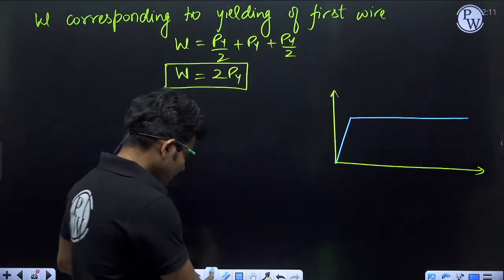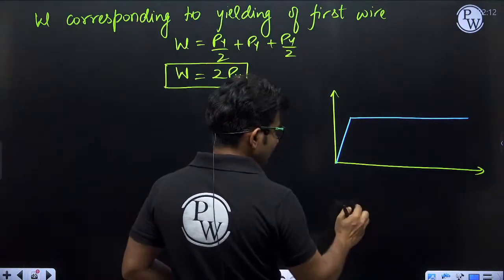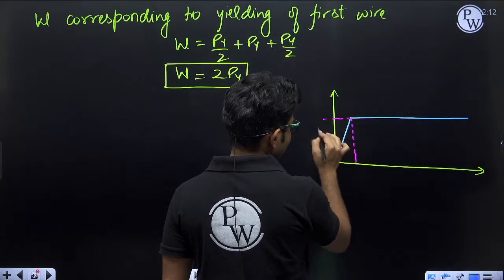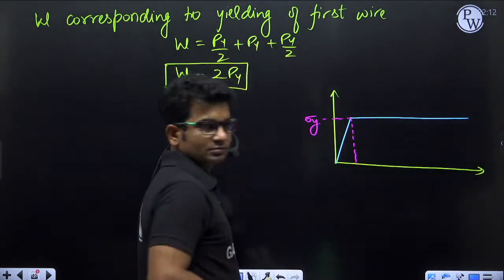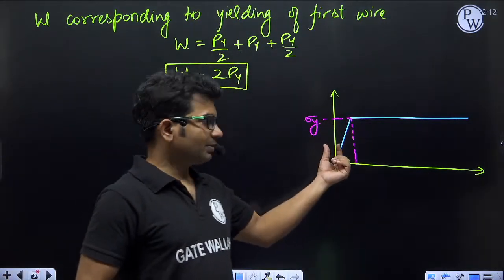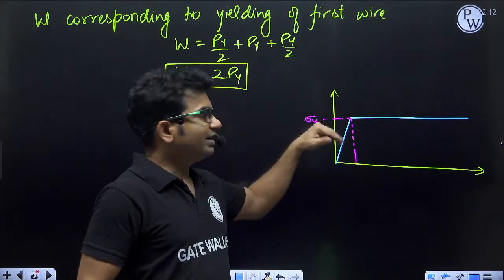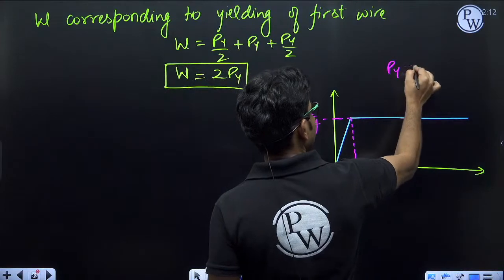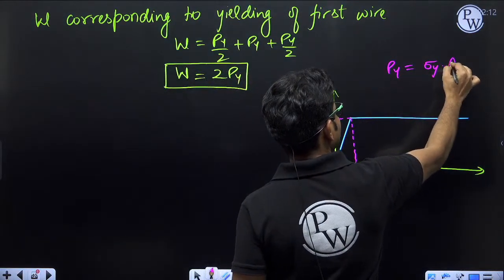Now when the first wire has yielded, corresponding to this, the stress is sigma y, and load will be sigma y into area. So Py is sigma y into area.